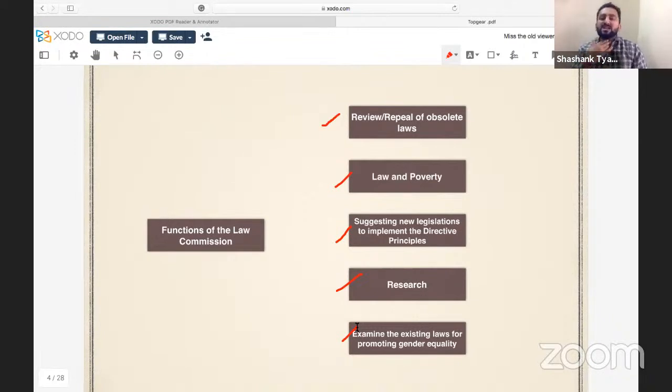There's one another statement. When I'm saying research, nowadays Law Commission also has one prominent function. This Law Commission works on studying the impacts of globalization on our society and on our environment. Many of you might think that Law Commission should be focused on law. Why are they talking about globalization and its impact on society and environment?